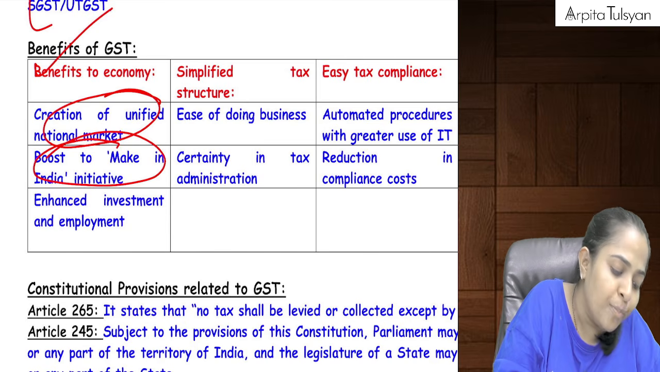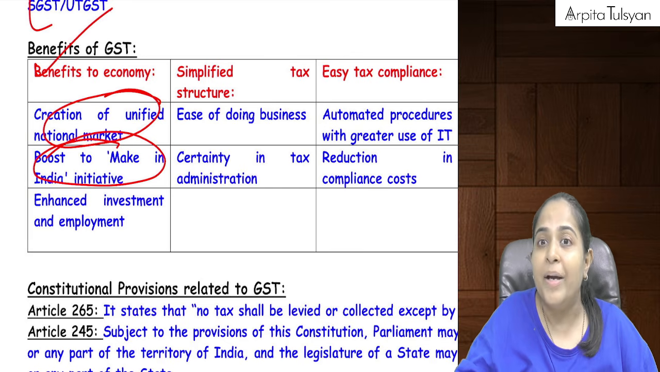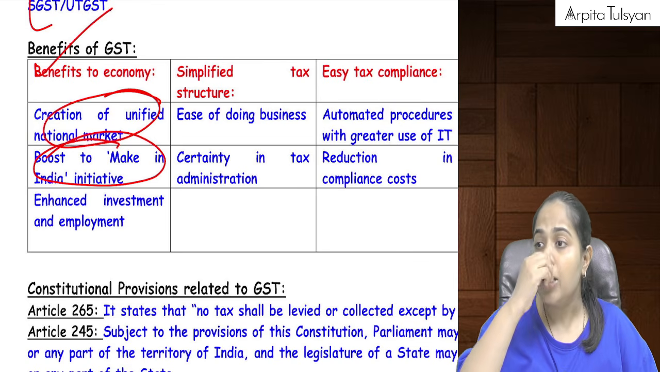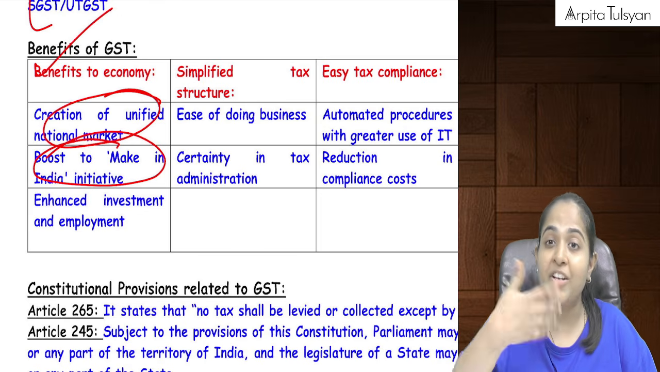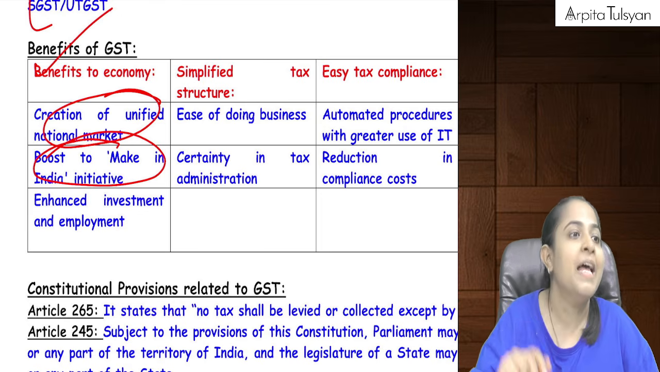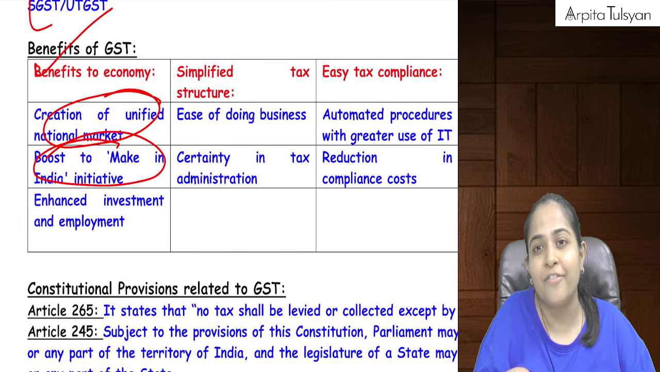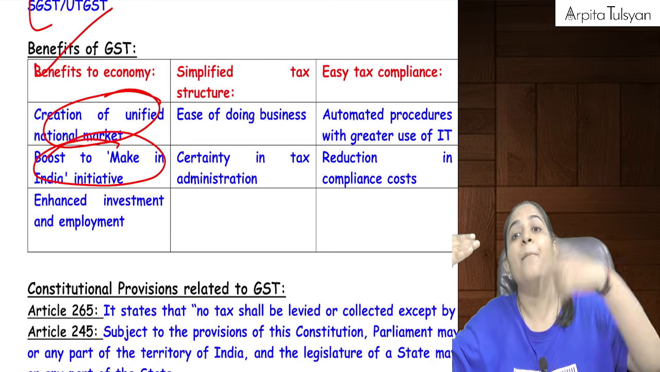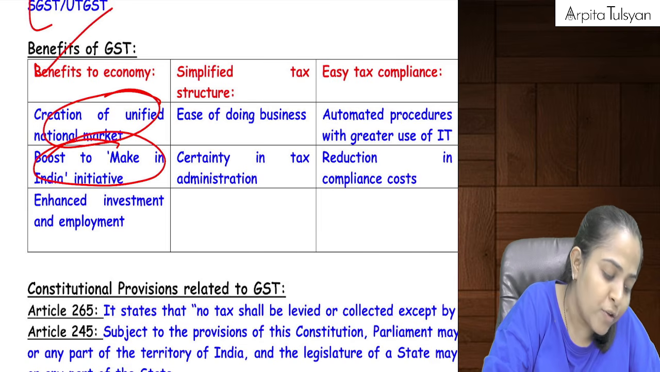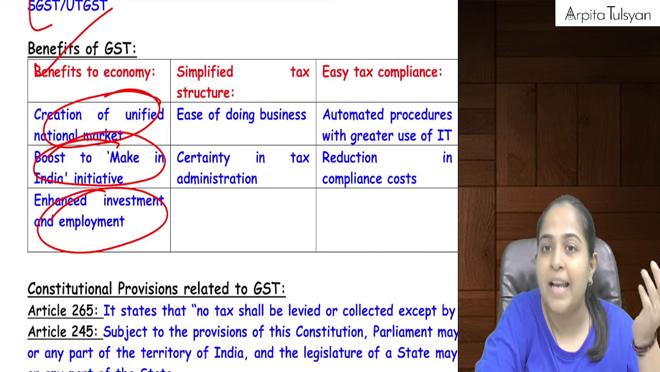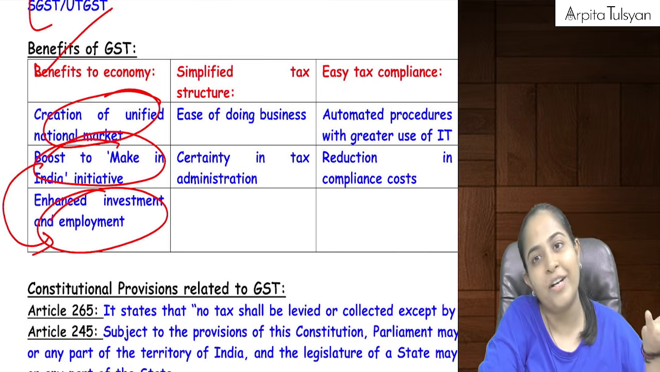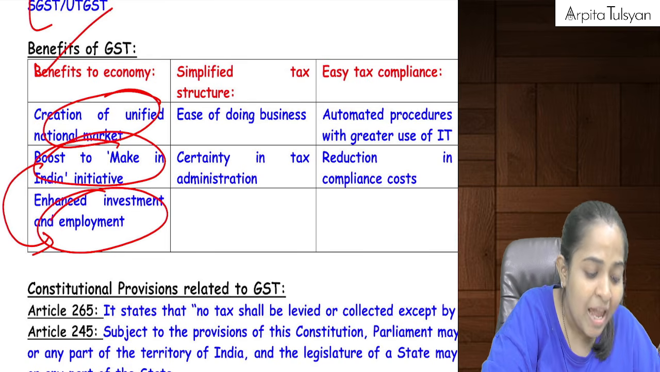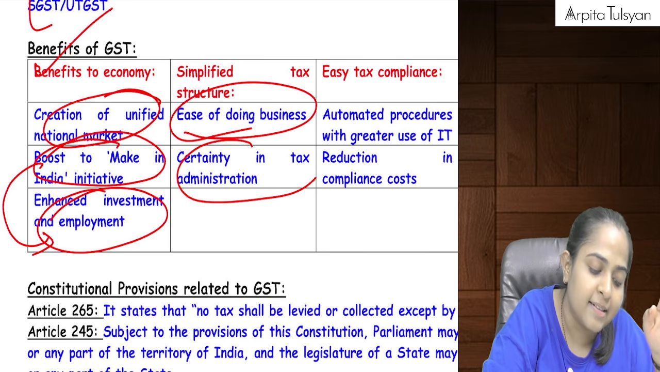Then, a boost to the Make in India initiative. Because on manufacturing and further sale, the same single tax is applicable, people would want to manufacture here in India only. Earlier, excise duty was applicable and its credit was not available, so it went on adding to the cost of the product, and people were preferring imports of goods. Now, because more manufacturing will happen in India, more investment will come into India and more employment opportunities will be created. Then ease of doing business, there's certainty in tax administration.